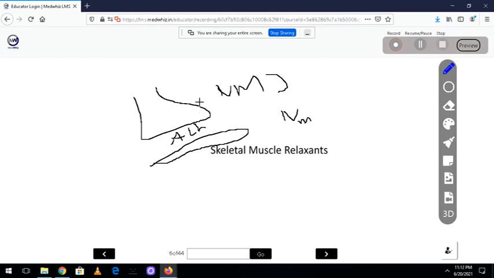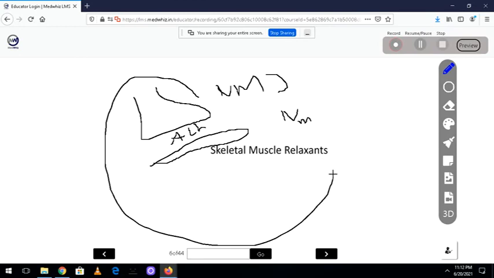So the image that I have drawn is pointing towards the drugs which act as peripheral skeletal muscle relaxants. That is, they act at the neuromuscular junction. So they are called peripheral skeletal muscle relaxants. How can we relax the muscle? Now what we can do, the receptor is NM, so you block this NM receptor. So you can block this NM receptor, and that will cause muscle relaxation.